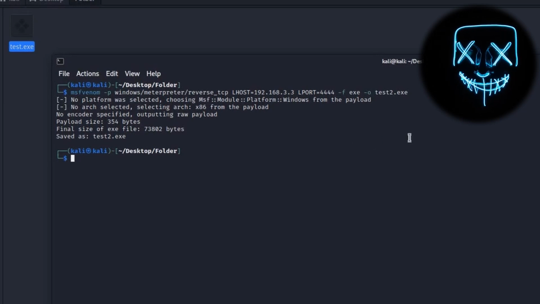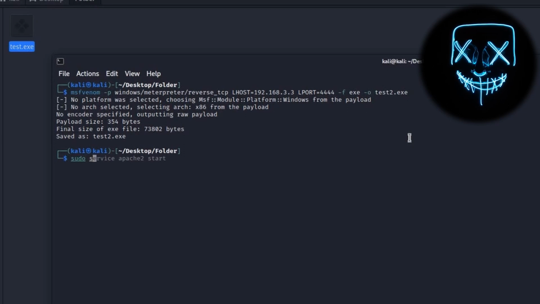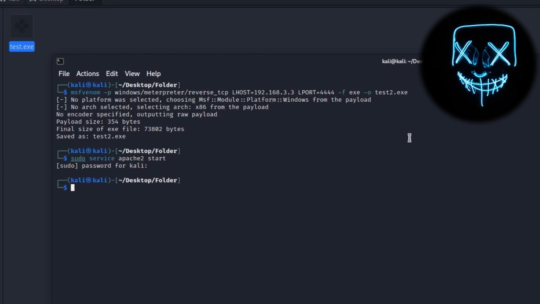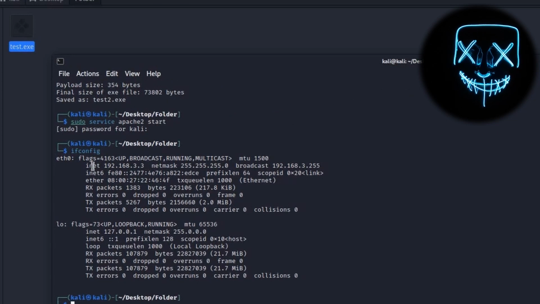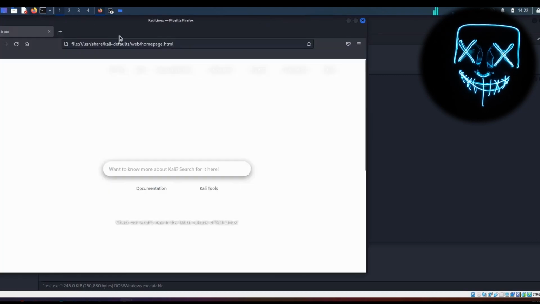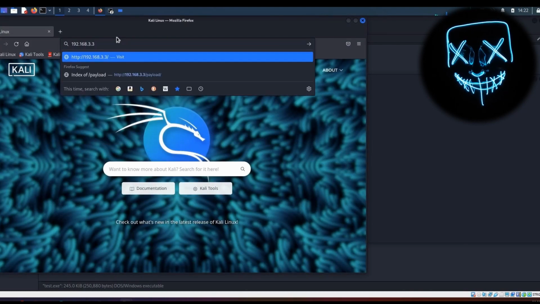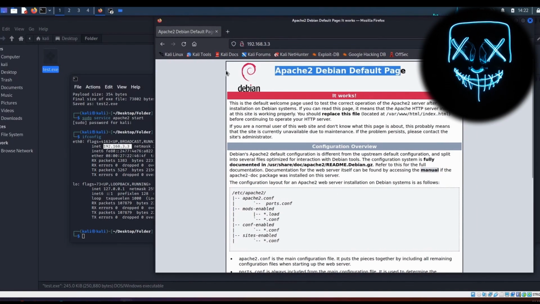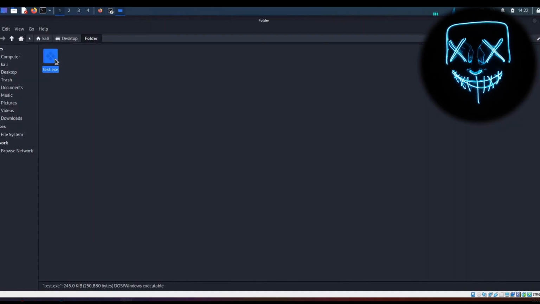Now, to make the web server, I will type sudo service apache2 start. Type the password of Kali and your web server should be started. Now if we type ifconfig again and copy our local IP address and type that now in a web browser, we will find now our Apache server. Now we want somehow to upload the payload to our web page.